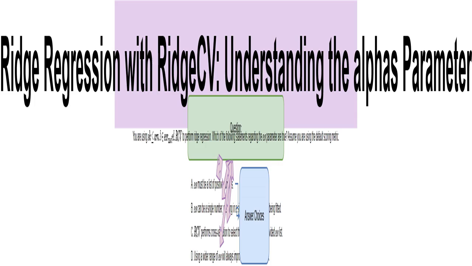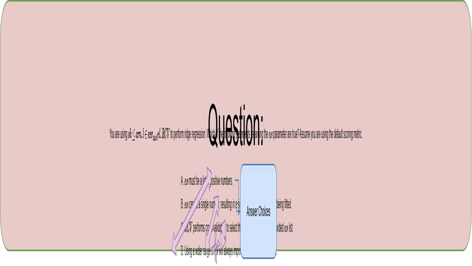This section introduces the problem. We'll be exploring the alphas parameter within Sklearn's RidgeCV function, which is used for ridge regression, a technique to handle multicollinearity in datasets. This is the central question of the quiz, focusing on the behavior and role of the alphas parameter in RidgeCV. The question sets the context.